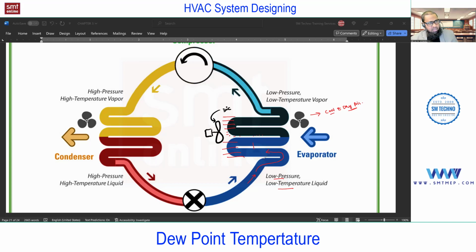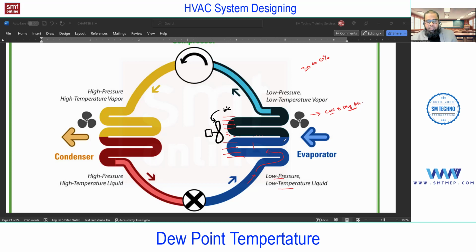Okay. In case of a data center, meaning server rooms, we require low humidity because the machines don't require humidity. In that you'll find a special system, like a CRAC unit of a particular model. In that you can get low humidity levels, meaning it will extract maximum moisture from the air. It may maintain say 10 to 20% or less than that. But for human comfort, we require what? 30 to 60, right? So that can easily be done by this evaporator coil. And we have a standard: 1 ton will extract